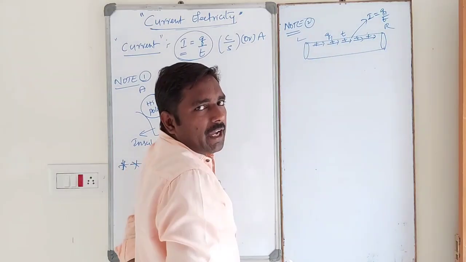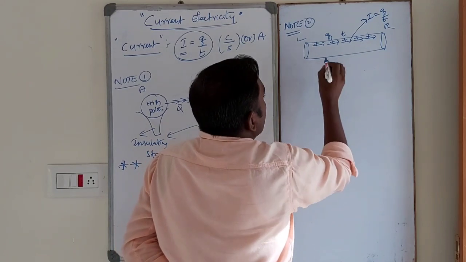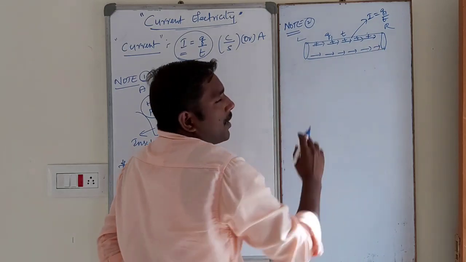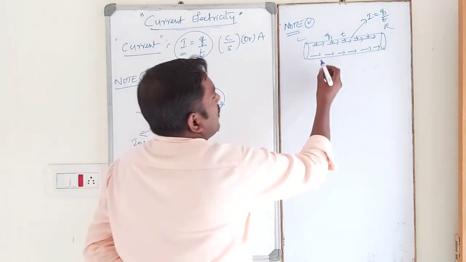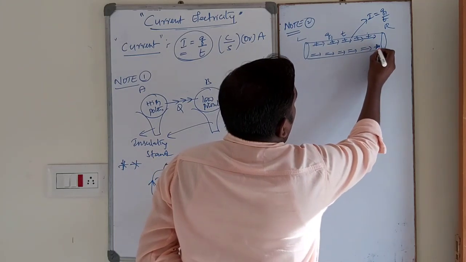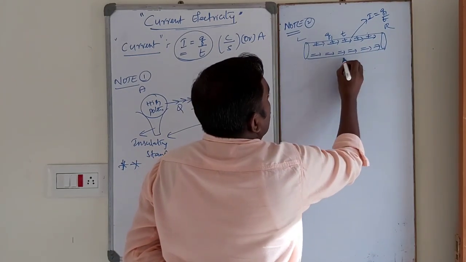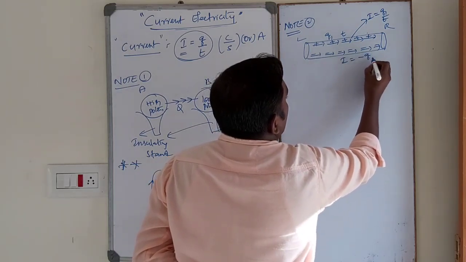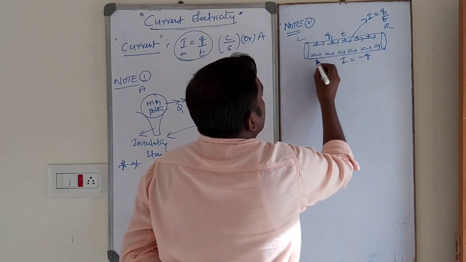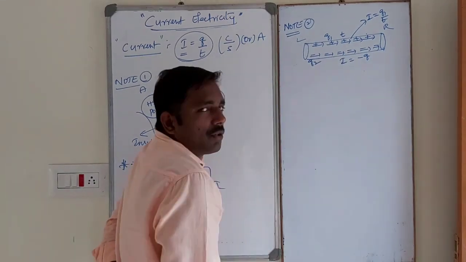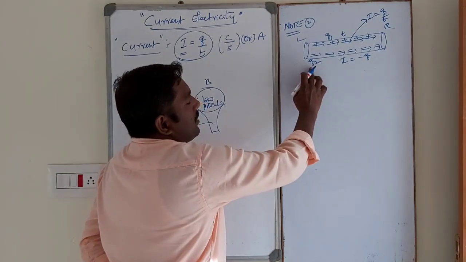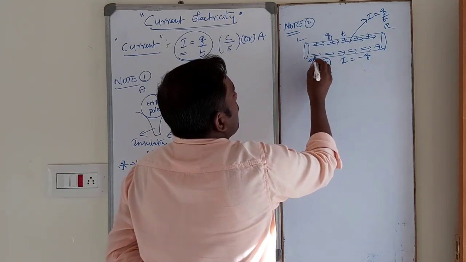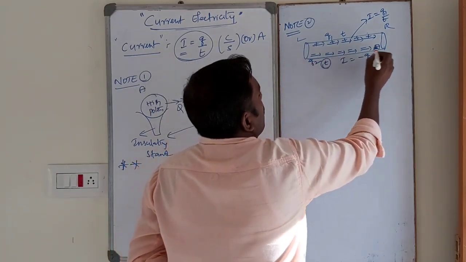At the same time interval, suppose negative ions also move from left to right. Both are moving from left to right. These are the negative charges. The total negative charge is Q2, in the same time interval T, and these negative charges also move from left to right.